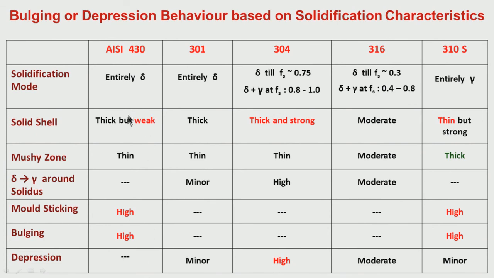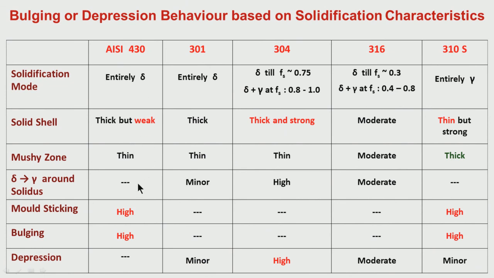So, because of the weak solid shell, which is delta, even after solidification it is delta for quite some time, for quite a low temperature delta is stable. So, the delta to gamma transformation takes place at a much lower temperature. So, for quite a big range of temperature we are having a weak solid shell because it is delta ferrite.